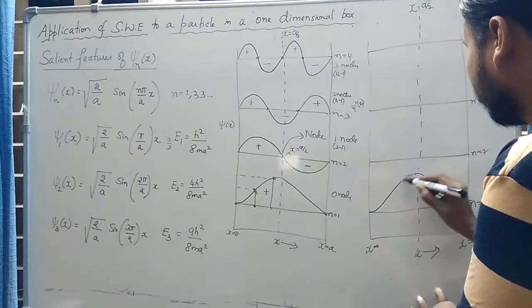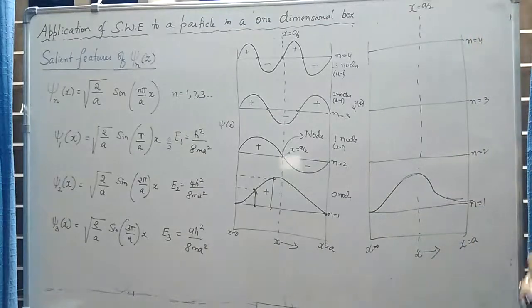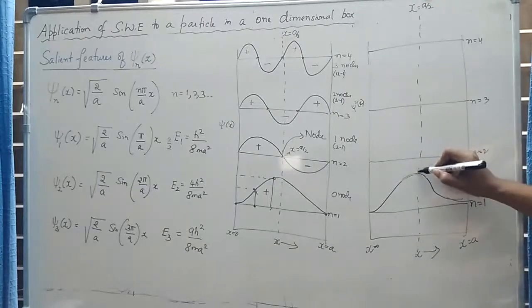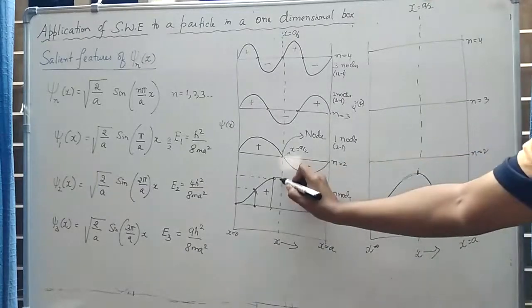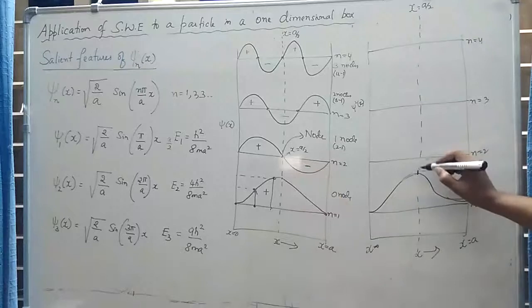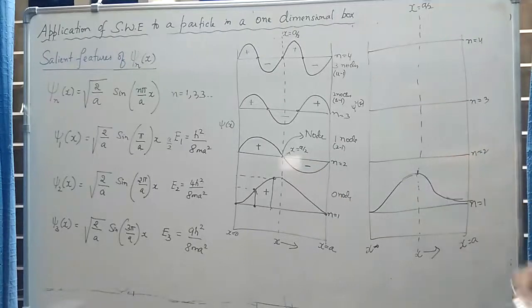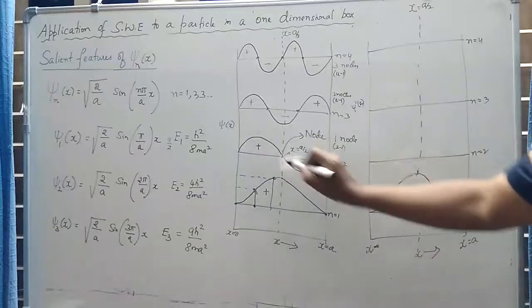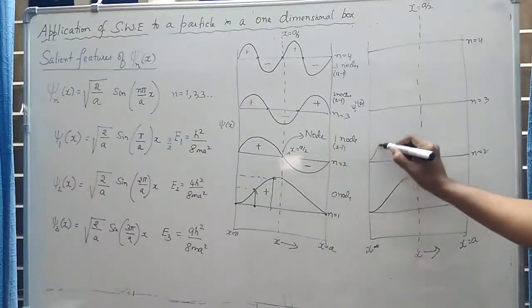It should be symmetric. I am struggling to draw here. So it is a symmetric graph, with the maximum value at the center, because here you have the maximum value at the center of the box. So psi square also has a maximum value at the center. Similarly, for n is equal to 2, if I take the square, this graph becomes something like this.